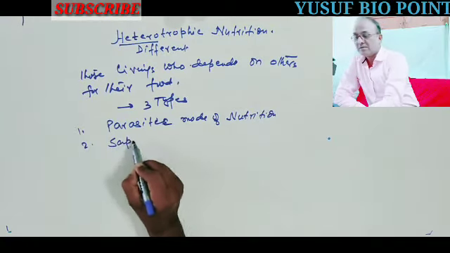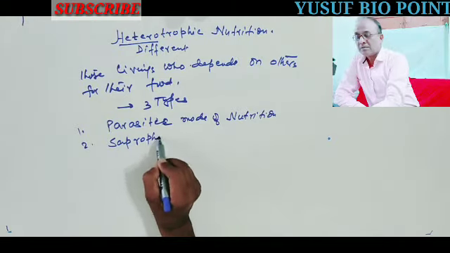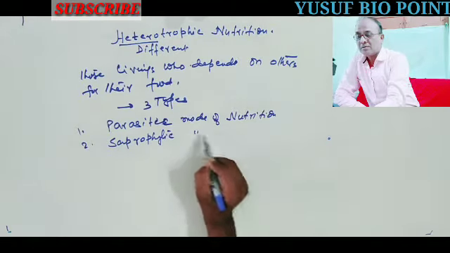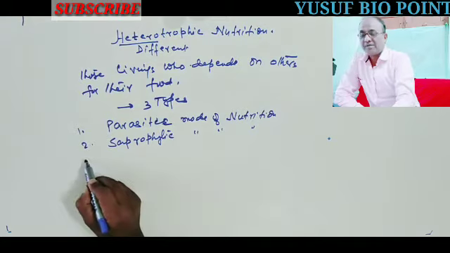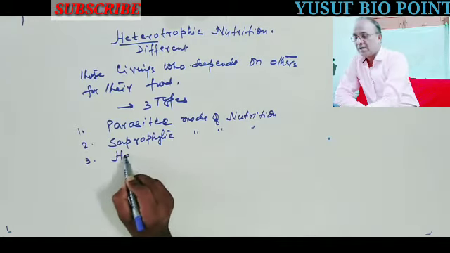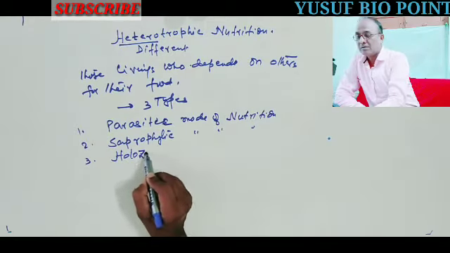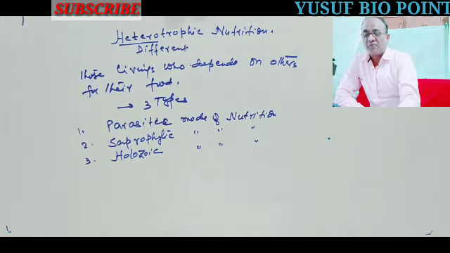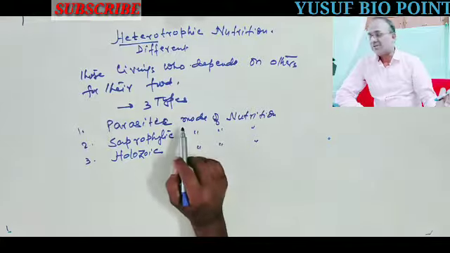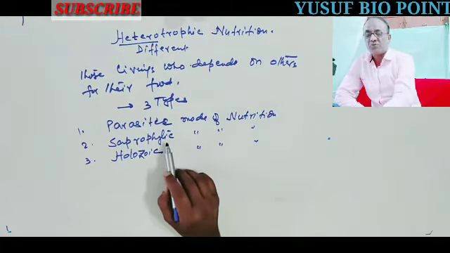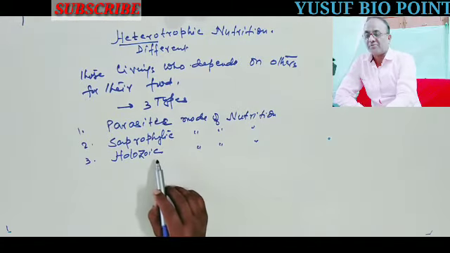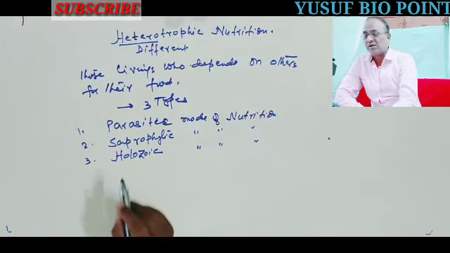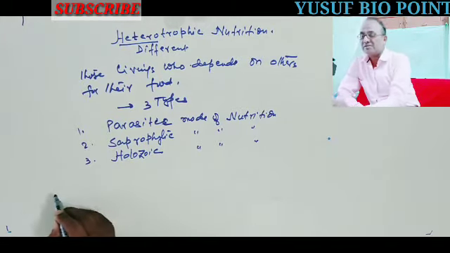Second, saprophytic mode of nutrition. And third, holozoic mode of nutrition. There are three types. One is parasitic mode of nutrition, second saprophytic, next one holozoic mode. First we shall discuss them one by one.